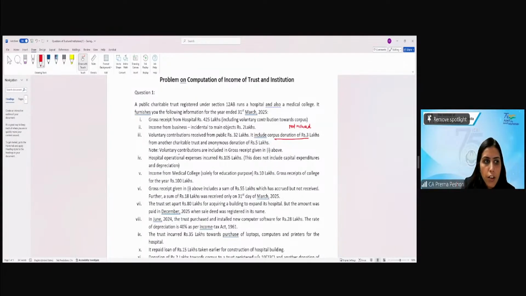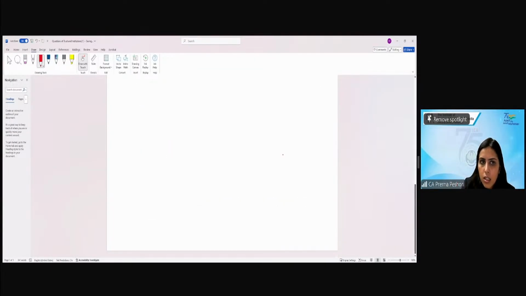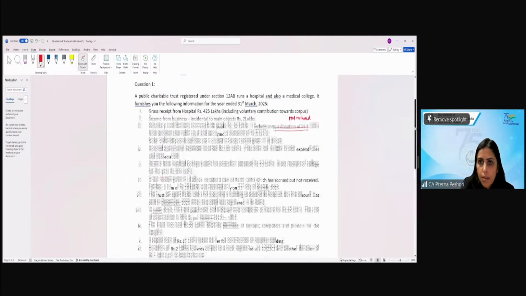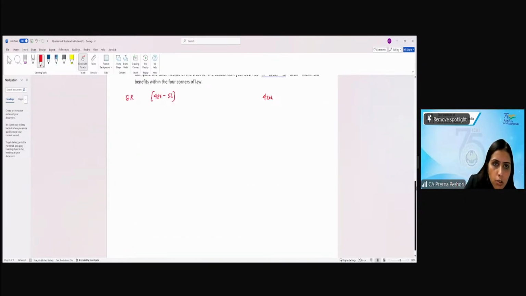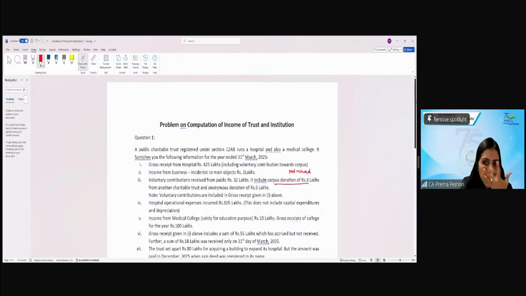So if I have to write it, my gross receipts will be 425 minus 3, not 5, so 422. Is this clear?